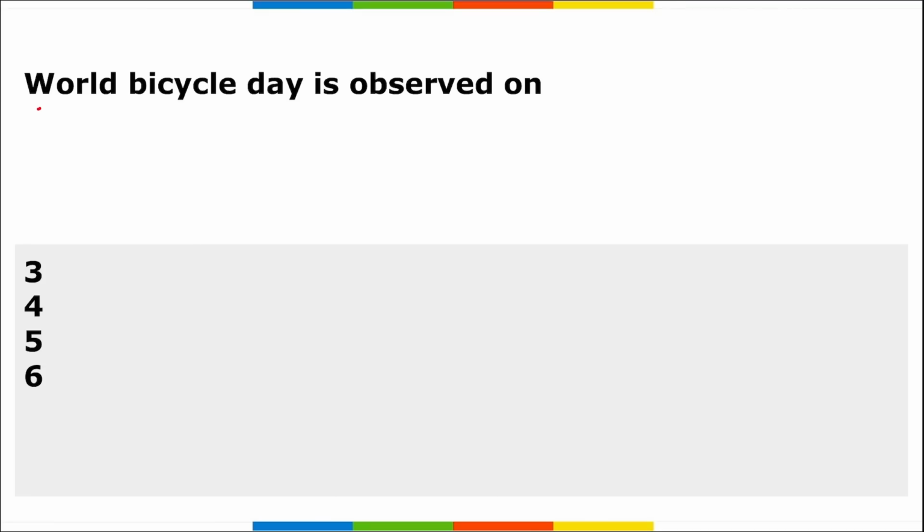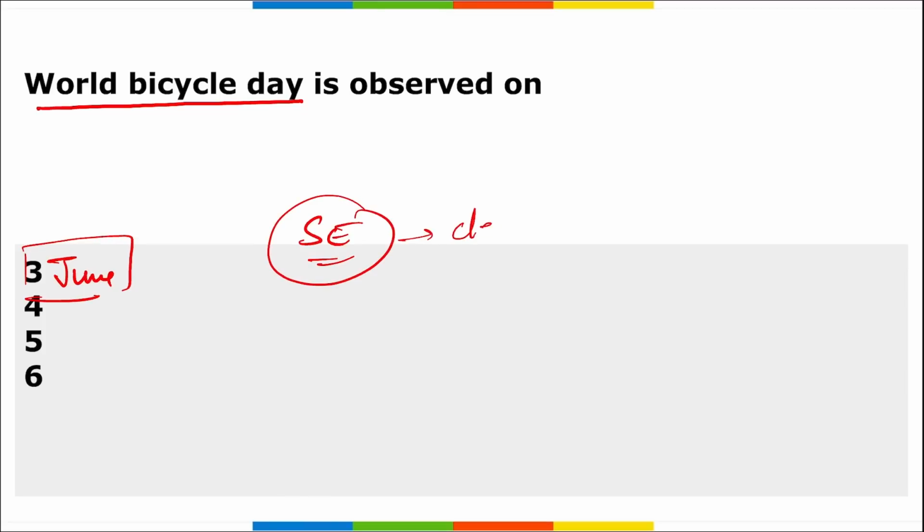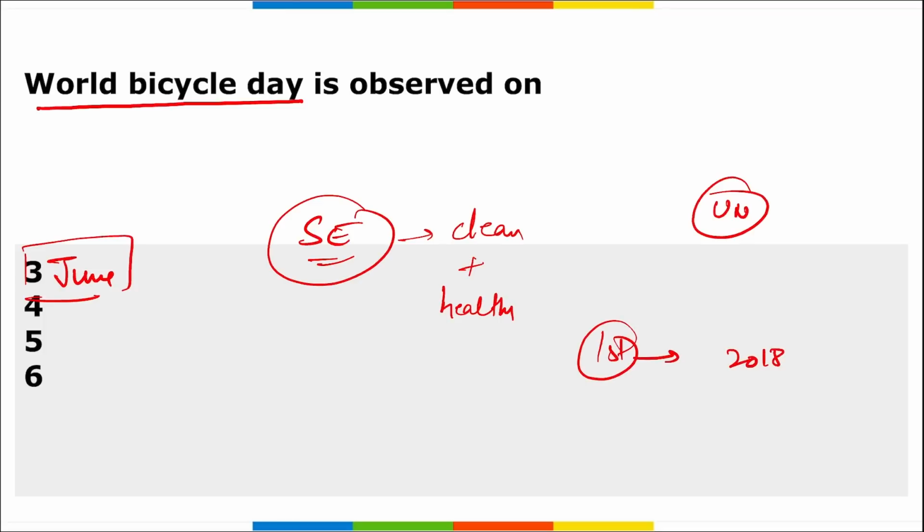Next is, when do we observe World Bicycle Day? World Bicycle Day is observed on 3rd of June across the world. The basic reason we observe this day is to promote the benefits of cycling and raise awareness about the social, economic importance of the bicycle, as this will keep our environment clean. Also, it will keep individuals healthy. Correct? So World Bicycle Day is observed by the United Nations on 3rd of June every year. The first ever World Bicycle Day was observed in 2018.